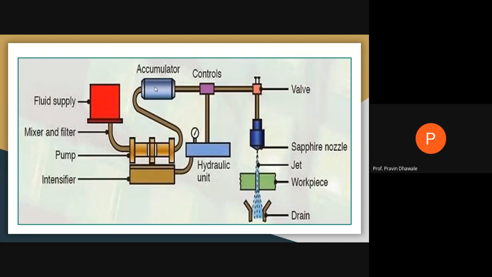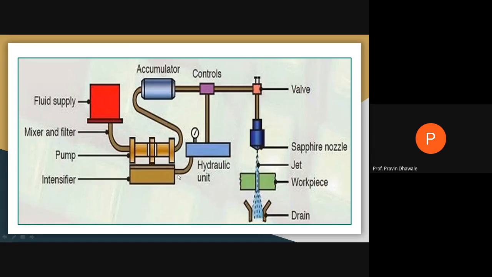Then there are certain limitations for the pump up to a certain pressure range. It will increase the pressure on water, but in certain cases we require more pressure on water, right? When it passes through the nozzle, you are getting a high velocity water jet. So in order to increase the pressure on water as per the requirement of the system, if the pump is unable to build up that much level of pressure, then we go for this intensifier.